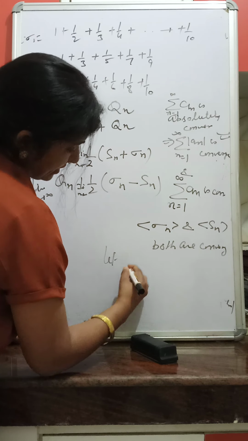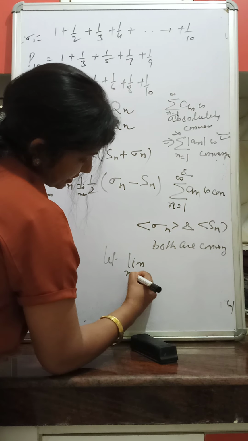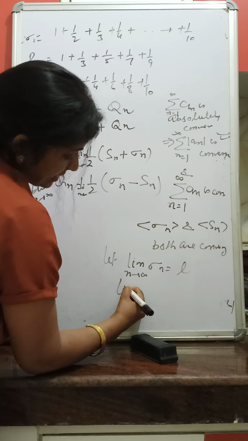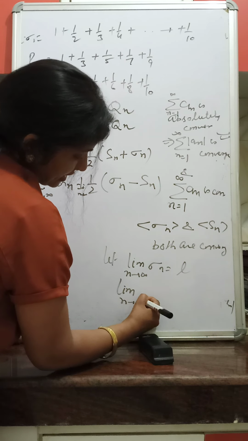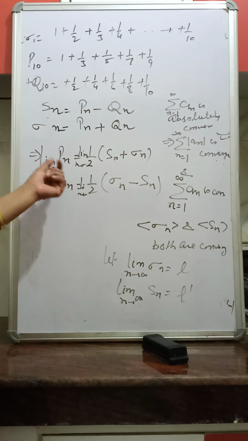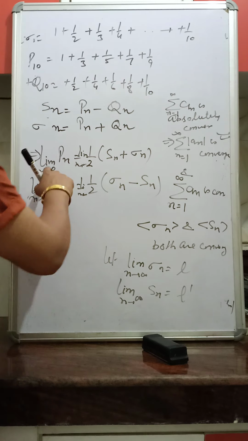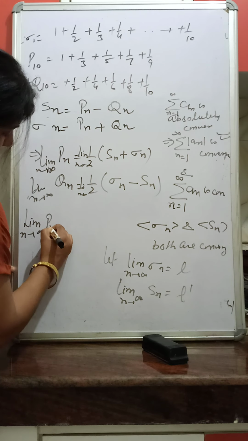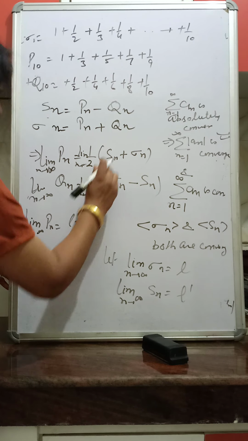Let the limit as n approaches infinity of sigma n be L, and the limit as n approaches infinity of Sn be L prime. So the limit of Pn is L plus L prime. Clear?